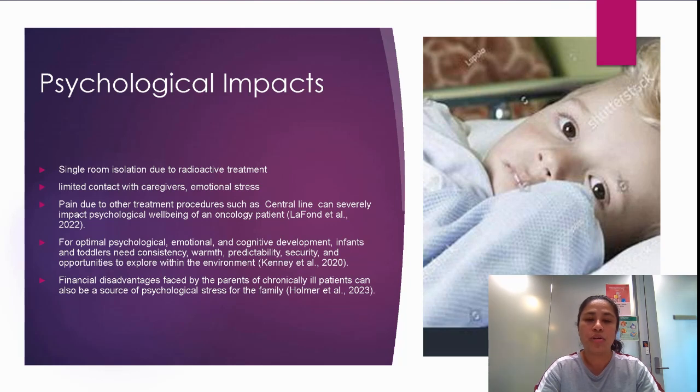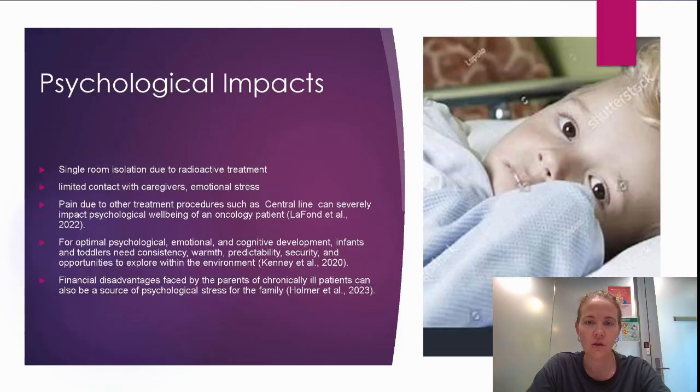In addition, for optimal psychological, emotional, and cognitive development, infants and toddlers need consistency, warmth, predictability, security, and opportunities to explore within the environment. However, due to our inability to provide such an optimal environment for Matthew, he may face significant impairment in his cognitive and adaptive development. Furthermore, financial disadvantages faced by parents of chronically ill patients can also be a source of psychological stress for the family.